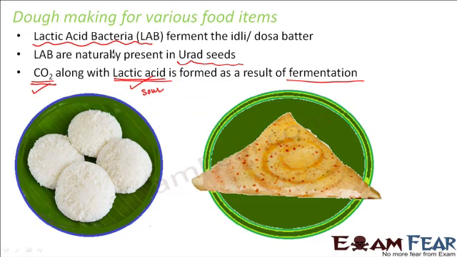In many of them we add baking powder, in many of them we add baking soda, and in some of them we add yeast powder. In preparing different things, we add different types of agents which can make the fermentation successful. You would have seen that some people use baking powder, some use baking soda, some use yeast. So why do we use different agents for the same process? That's because each of them has its own advantages and disadvantages.